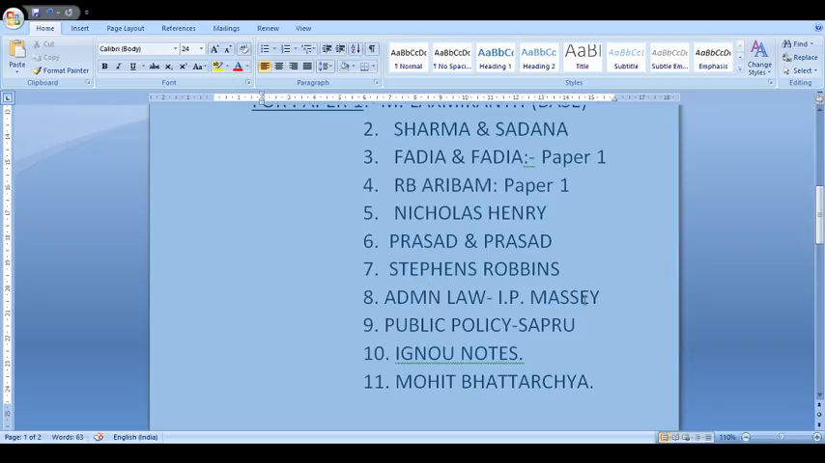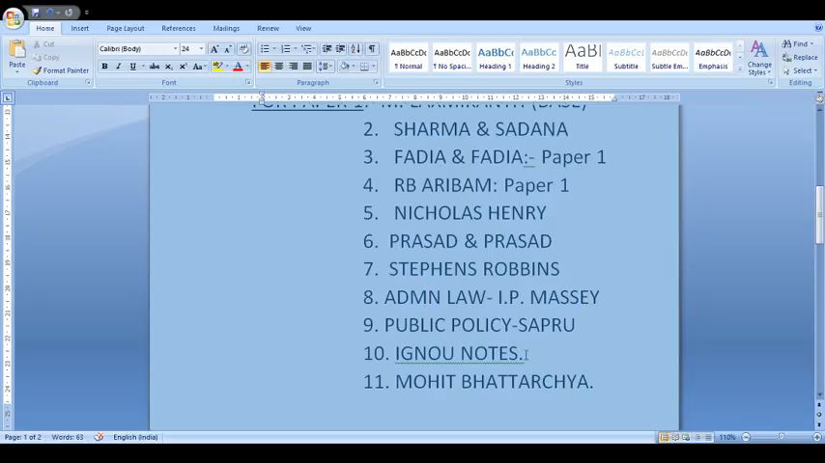Administrative law, Dicey and other things are given in quite a detailed manner, sufficient for the tricky papers of the present years. Administrative law is done, then public policy, Sapru. This is again a wonderfully written book for the public policy chapter. Whatever the UPSC is asking, much more is given in this book. So this book is quite sufficient.